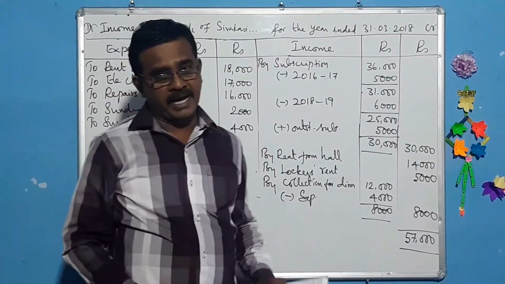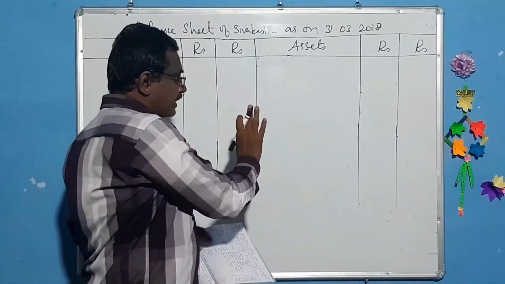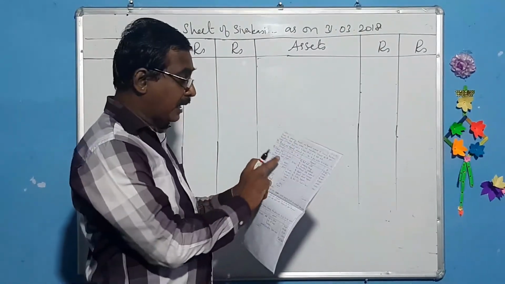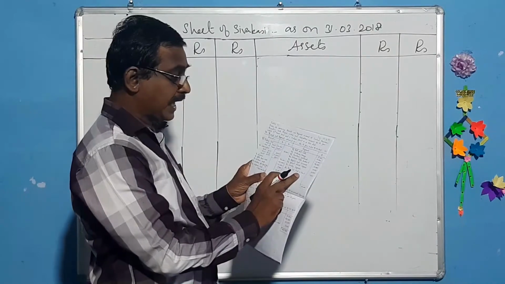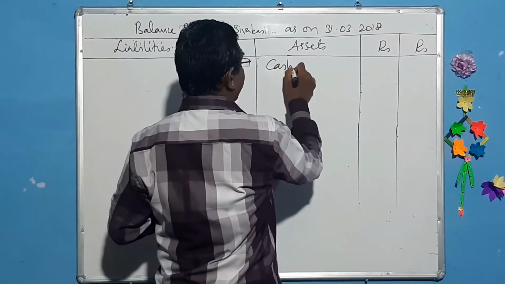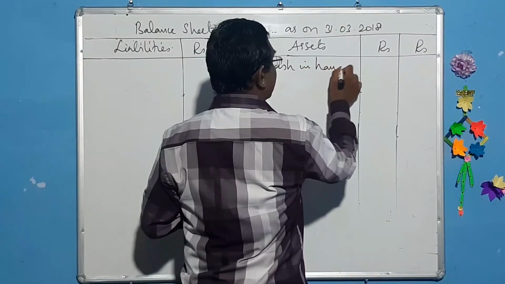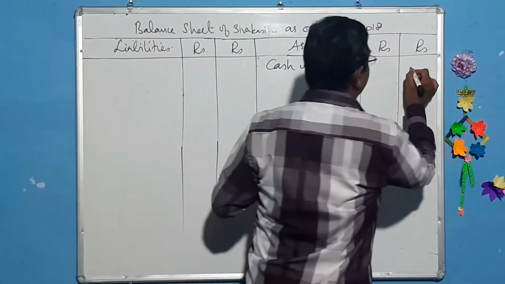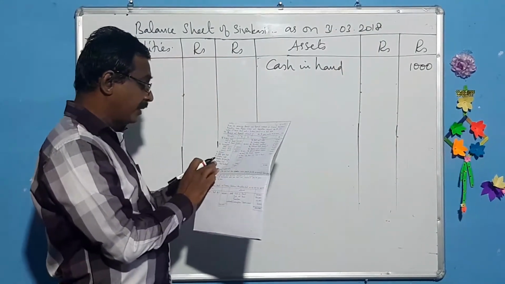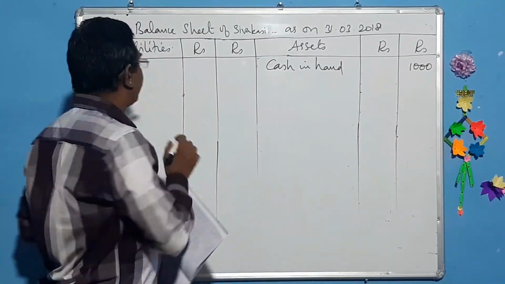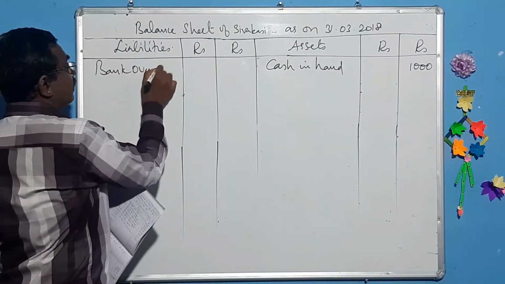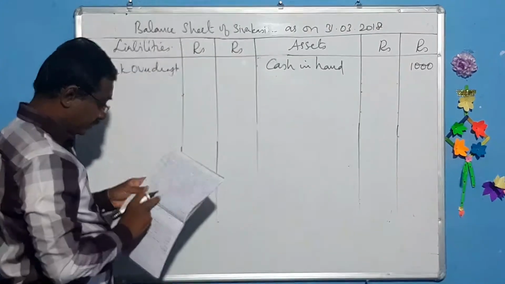Let us prepare the balance sheet. Come to the assets side first and see the receipts and payments account, and come to the payments side, by balance carried down, cash in hand. First bring that, cash in hand. What is the amount? 1,000. And come to the receipts side, they have given balance carried down, bank overdraft. Bring it to the liability side, bank overdraft. What is that amount given? 3,000.